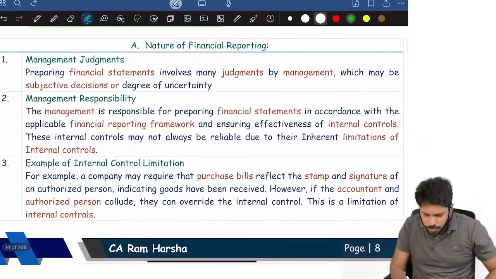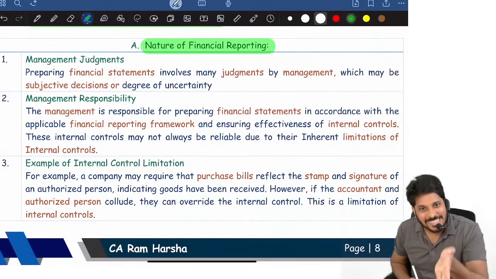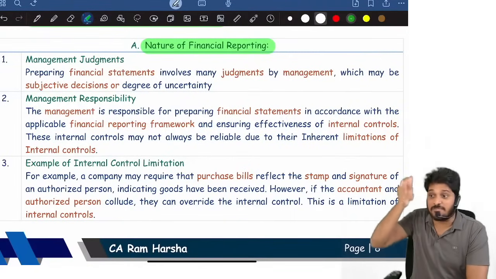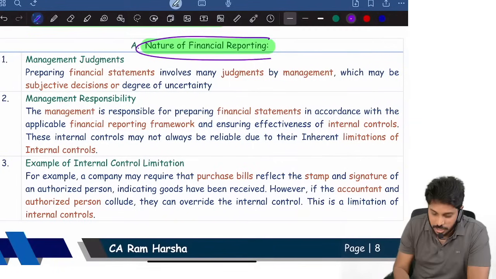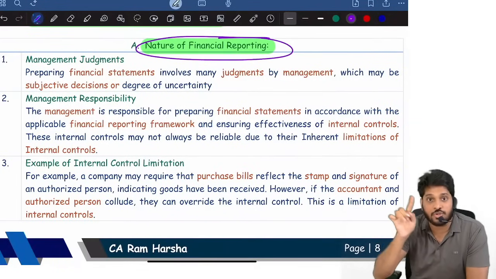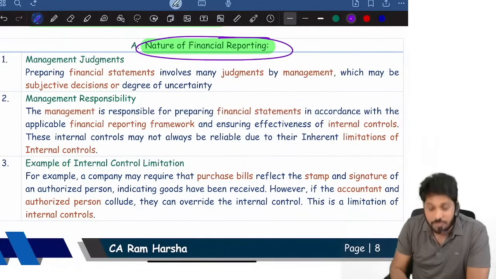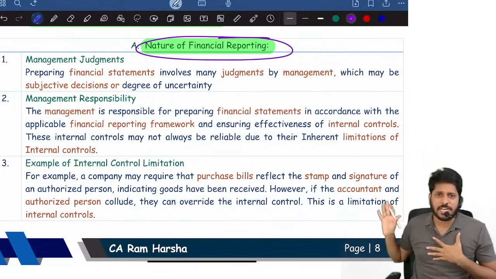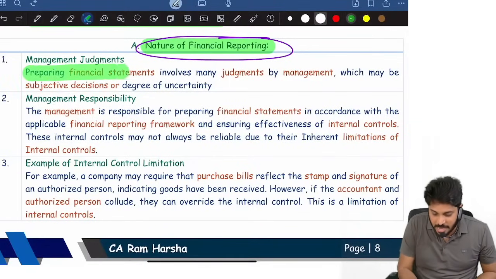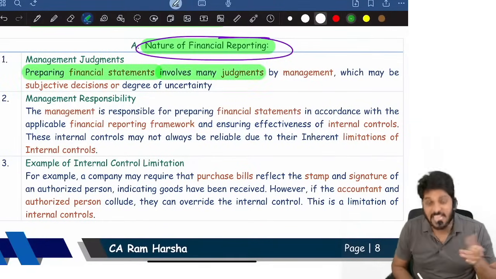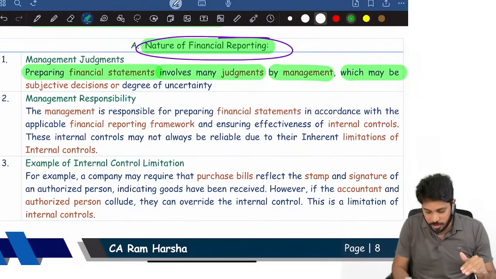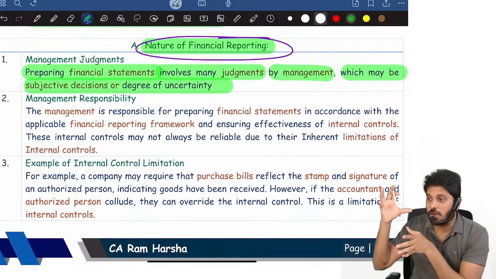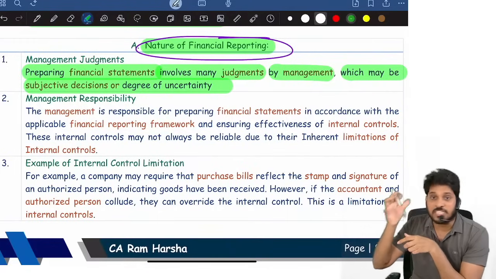The first and foremost limitation: financial reporting itself. You should write nature of financial reporting only. You should not write financial statements, you should not write books of accounts. No, nature of financial reporting. Financial reporting itself is a limitation. Forget about audit, reporting itself has a limitation. What limitation does reporting have? Preparing financial statements involves many judgments by management, which may be subjective decisions. In books of accounts, depreciation and all is prepared based on useful life of an asset. Useful life itself is an accounting estimate.